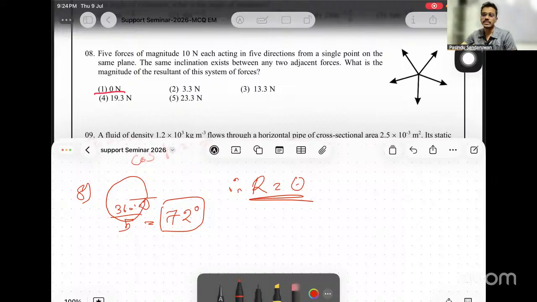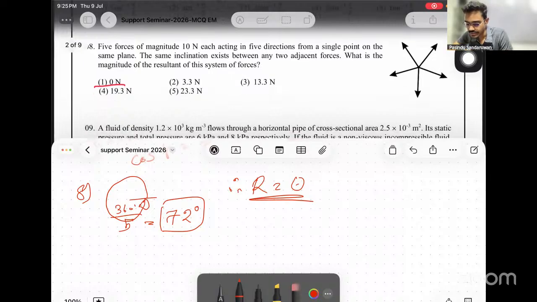It doesn't matter how many forces are acting. If angles are equal, it always becomes 0. Say you have just 2 forces, the angles are 180, 180. Say 3 forces, the angles are 120, 120, 120. Still equal. 4 forces, 90, 90, 90, 90. 5 forces, 72. 6 forces, then 360 over 6 means 60, and still 0. So likewise, no matter how many forces you have with equal angles, the resultant always becomes 0. So that is 0.